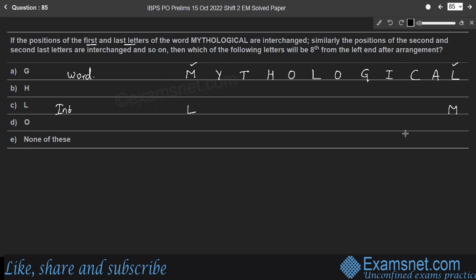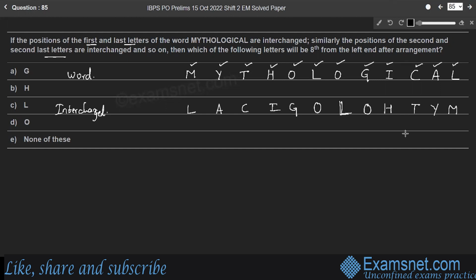The second letter Y and second last letter A are interchanged, so A and Y. Next, T and C, so C and T. H and I. Next comes O, G: G and O. L, O: O and L. Right?